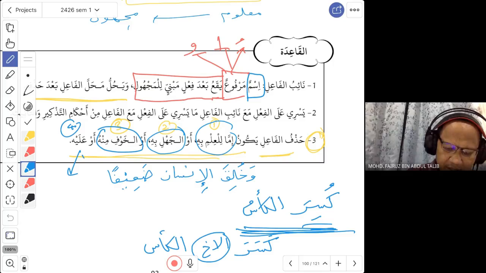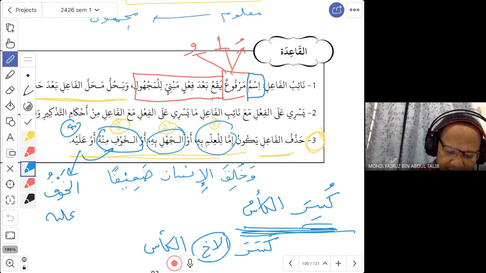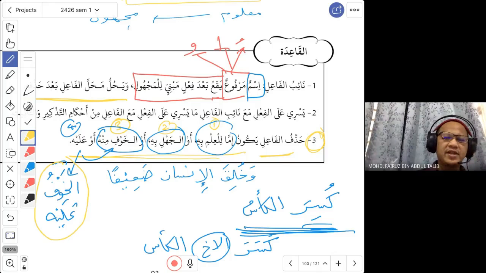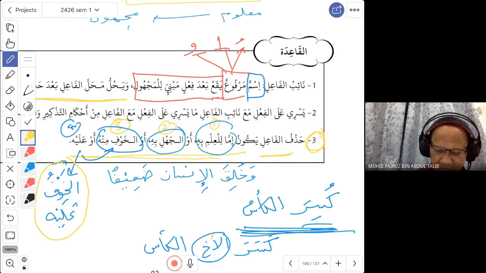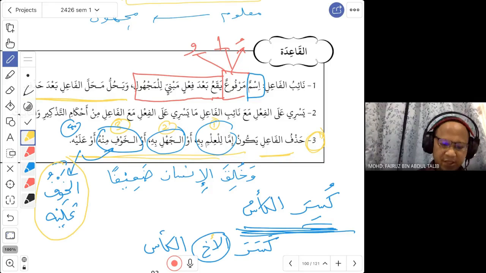And reason number 4 is alaihi. Okay, you have to join it to the word al-khawf. We say al-khawfu alaihi. What is this? Al-khawfu alayh. You are afraid, but you are afraid for him. You are afraid that something will happen to him. Again, we take this example. You know that your brother did this, kasara al-akh, but you purposely do not want to mention your brother. Why? Because if you mention your brother's name, then maybe your father or your mother will hate him, and you do not want that to happen. This is what we call al-khawfu alayhi.